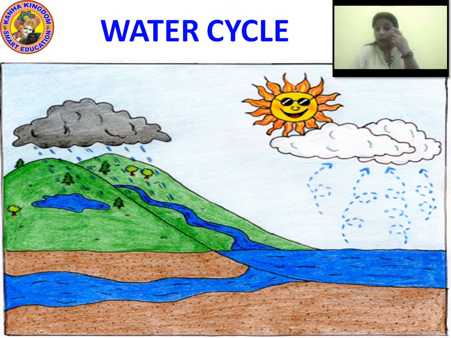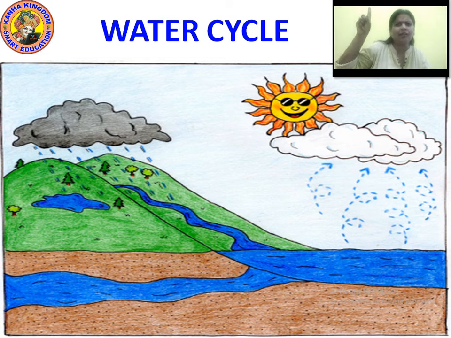Okay, so now what happens and how does the water cycle come and go round? When the sun shines brightly, the water gets heated. As the water gets heated, it changes into water vapor, and the water vapor takes the form of a cloud, and as it takes the form of a cloud, it fills up at one side. Now at one side, when it is filled up, what is happening? It is converting from white color into black color.